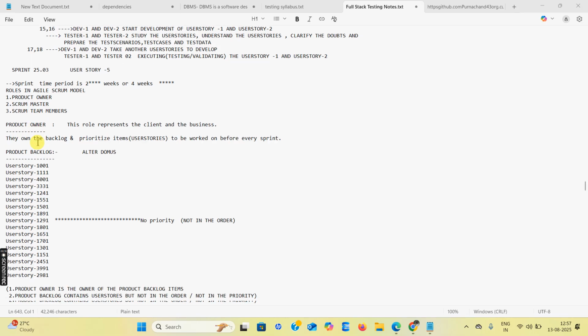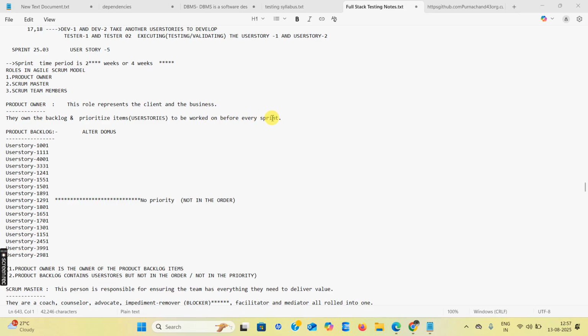The product owner provides the user stories to be worked on before every sprint. These user stories are not in priority, not in the correct order, they are jumbled. No priority means we go to the product backlog. The product backlog contains user stories, not in order and not in priority.